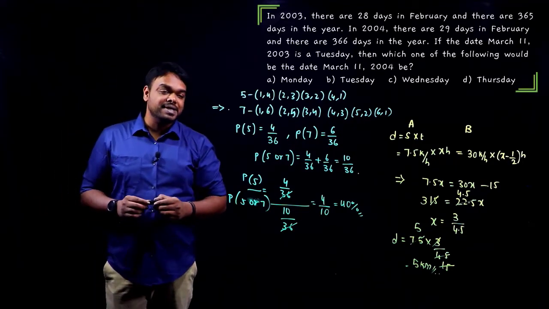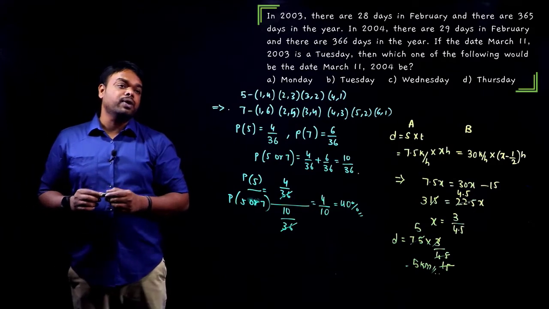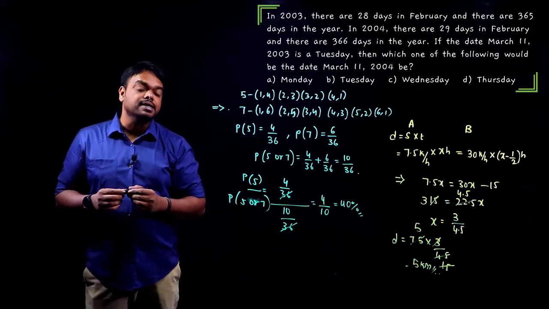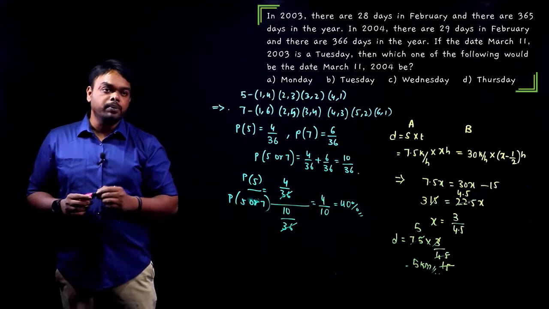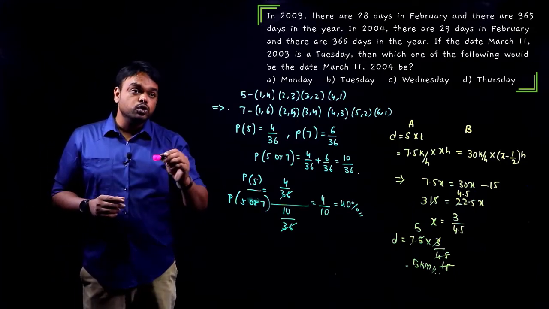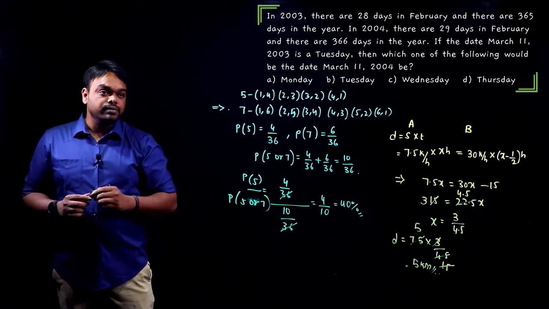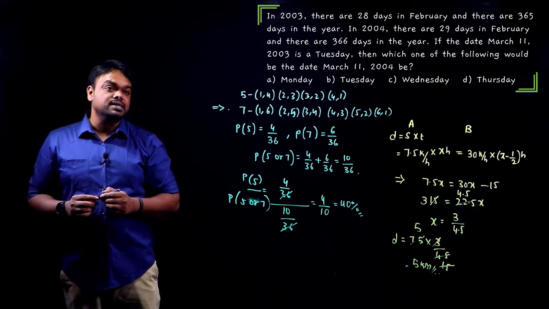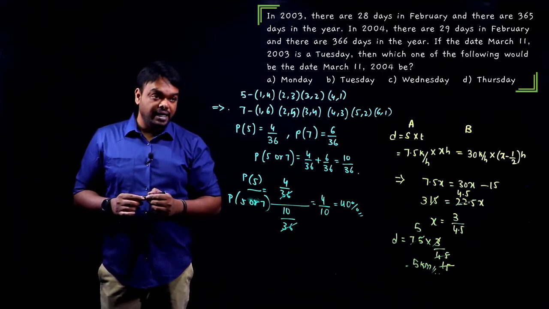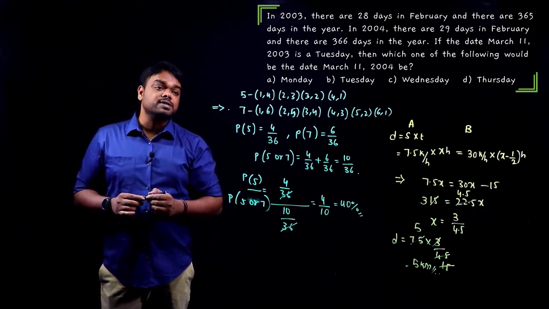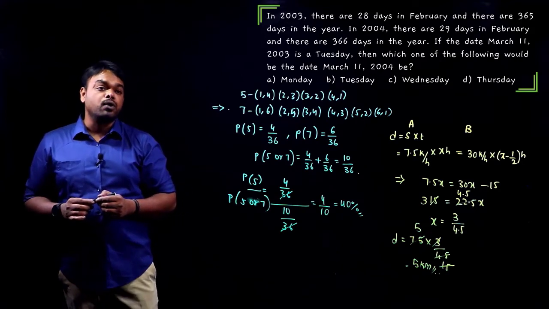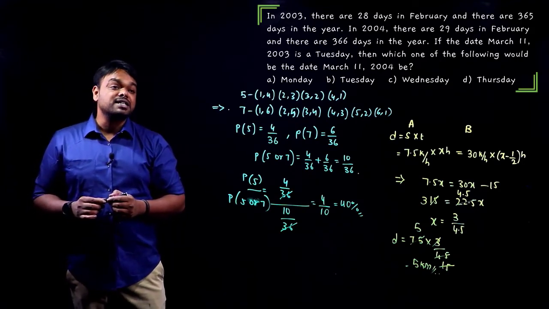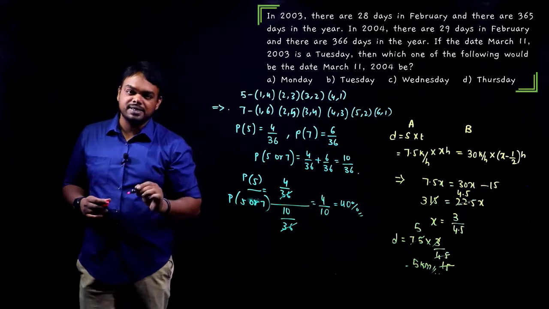Question number 10 says, in 2003 there are 28 days in February and there are 365 days in the year. Obviously, it is a non-leap year. In 2004, which is a leap year, there are 29 days in February and there are 366 days in a year. If the date March 11, 2003 is Tuesday, then which one of the following would be the date March 11, 2004? Okay, very simple it is.